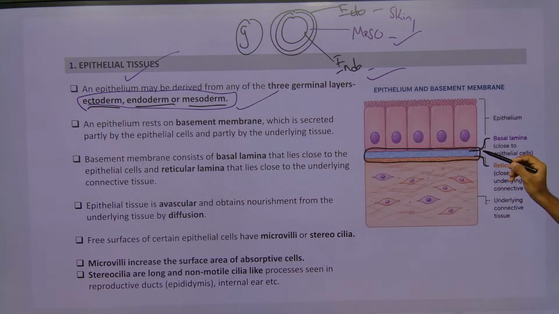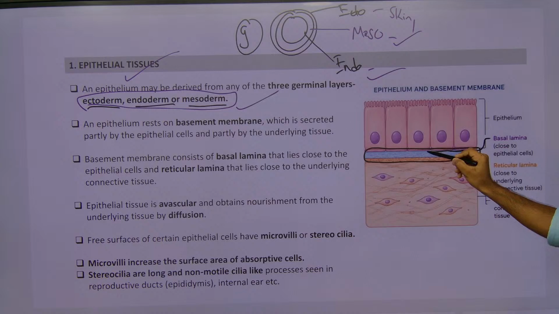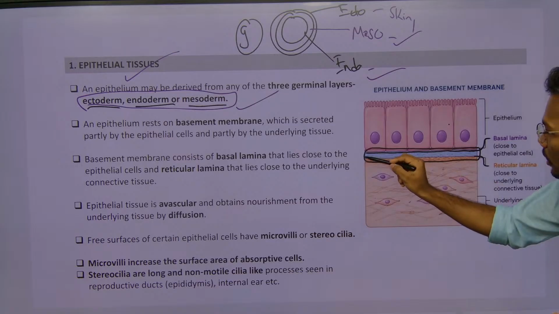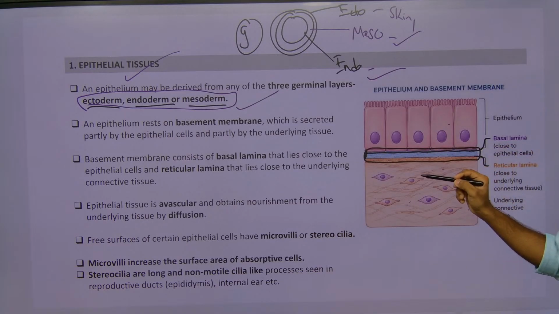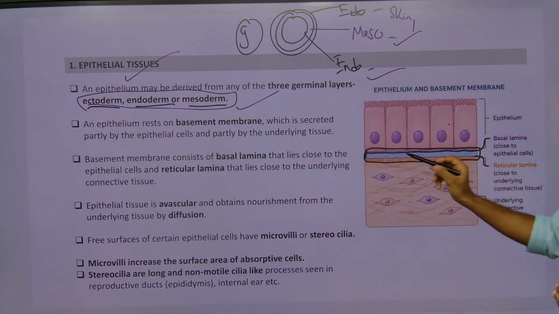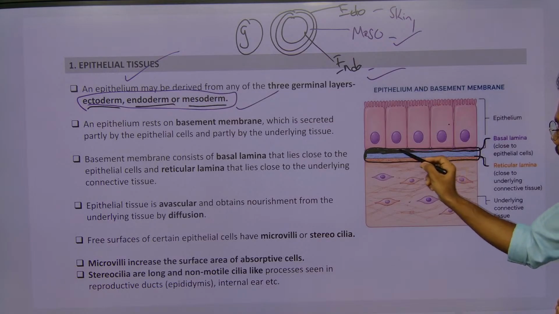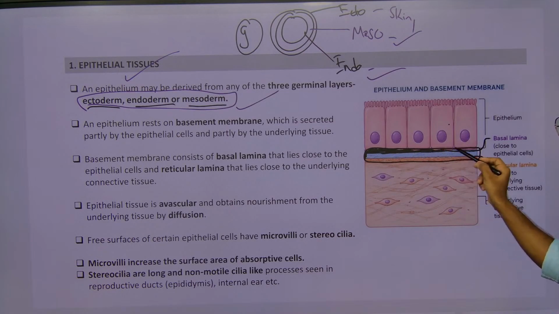The basal lamella is the top layer of this basement membrane which lies towards the epithelial tissue. For example, this thing is the basement membrane. One side of this basement membrane lies towards epithelial tissue. This is called basal lamella.